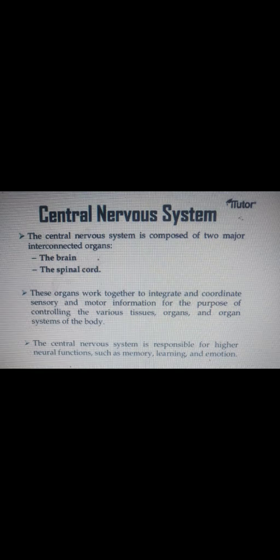The central nervous system is composed of two major interconnected organs, the brain and spinal cord. These organs work together, in parallel, and help each other.